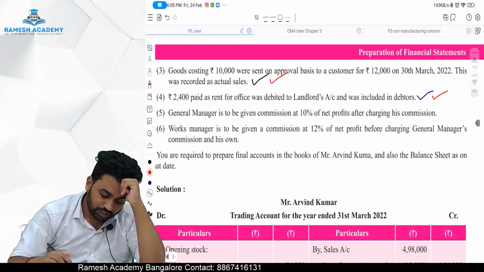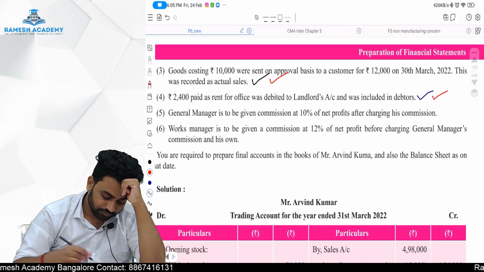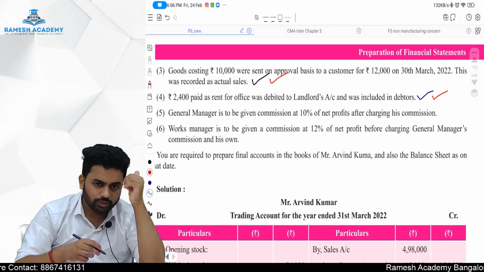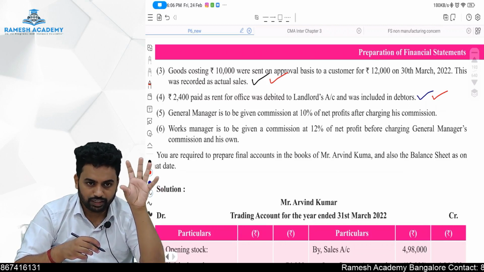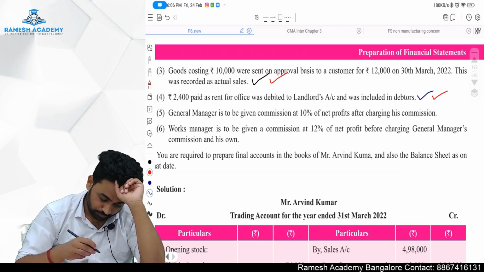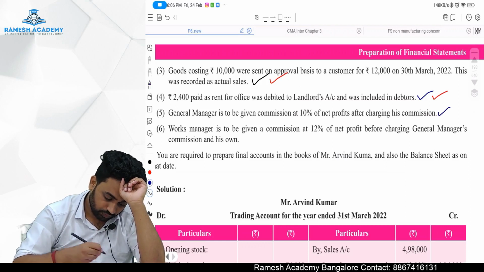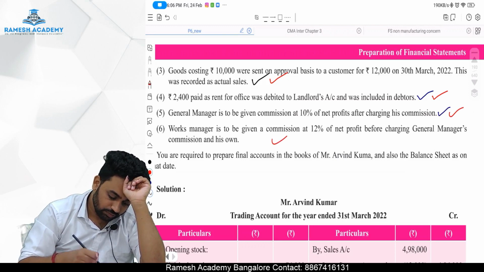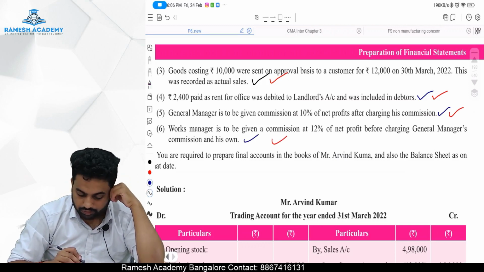General manager is to be given a commission of 10% on net profit after charging his commission. It should be given, which means it is not yet paid, outstanding it will be. So one in P&L, one in balance sheet. Work managers, again one in balance sheet, one in P&L. You are required to prepare a final accounts.